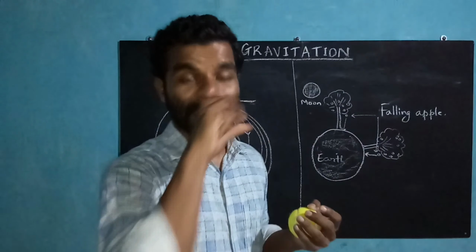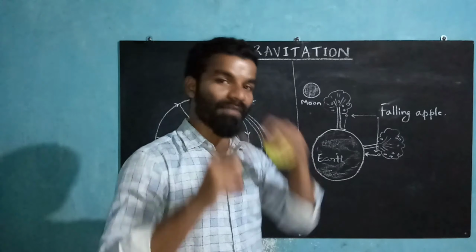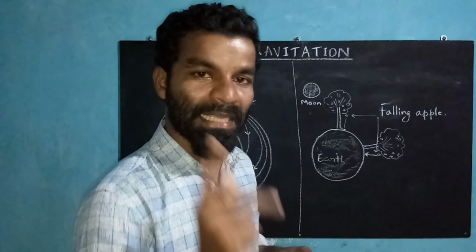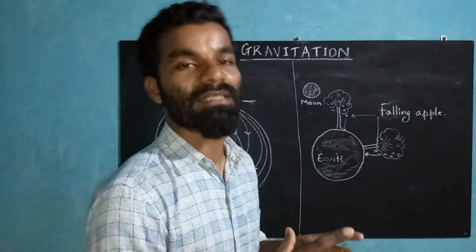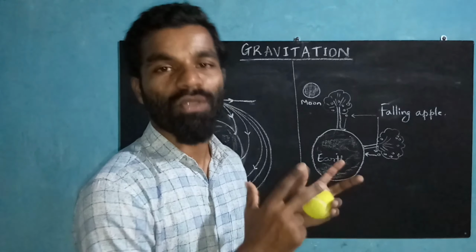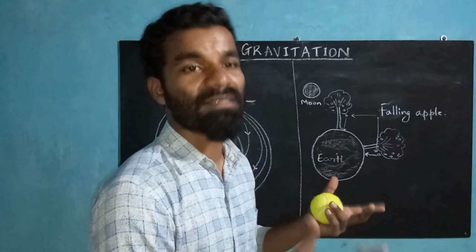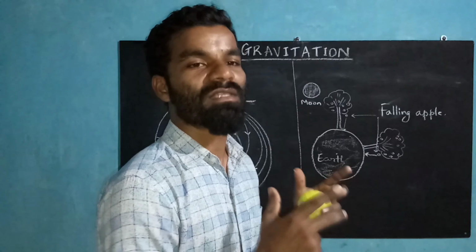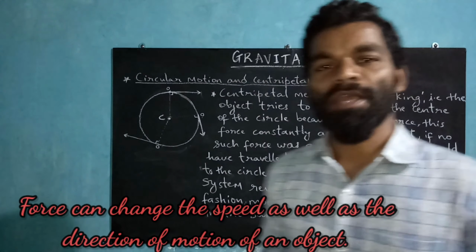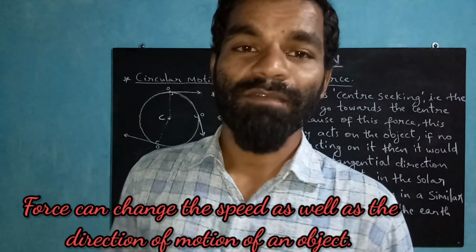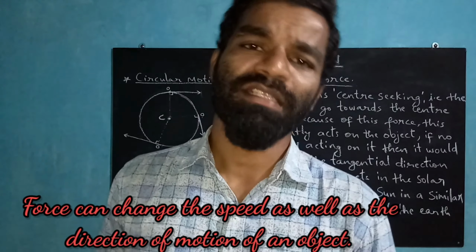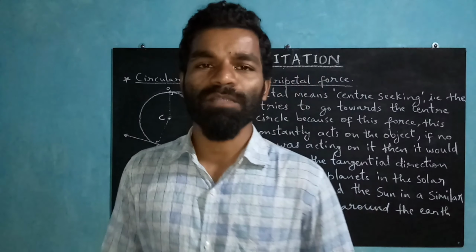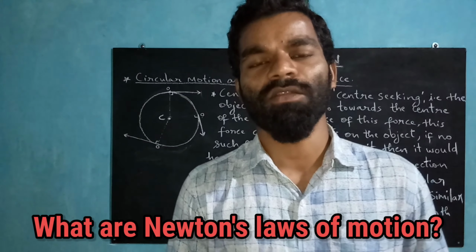First thing is the initial velocity which it was given at the start, and second thing is the gravitational pull of the earth. And this is the reason why the moon orbits, and because the moon orbits, it doesn't fall on the surface of the earth. So we have seen that whenever force is applied on a particular object, that object changes its speed as well as direction of motion. Now next in your textbook there is a question: what are Newton's 3 laws of motion?